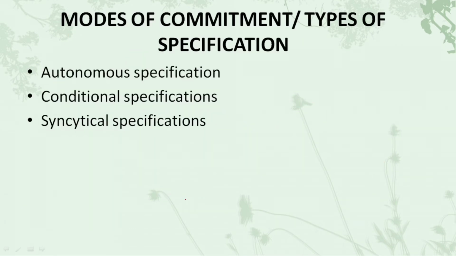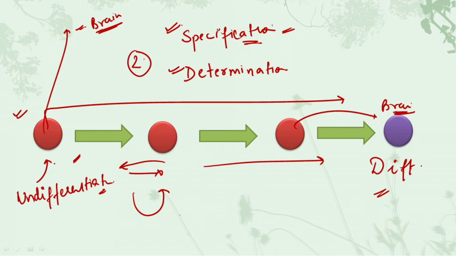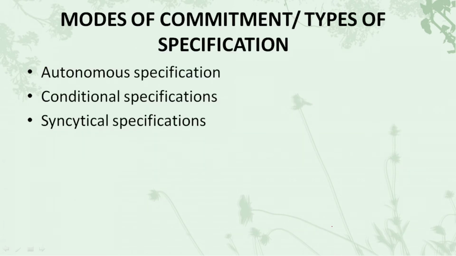Now let's understand about the modes of commitment, or the types of specification. This particular process, in which the undifferentiated cell is converted into the differentiated cell via two stages, is what commitment is all about. In this we have three main modes of commitment. The first one is autonomous, the second one is conditional, and the third one is syncytial. Let's understand about each one of them.